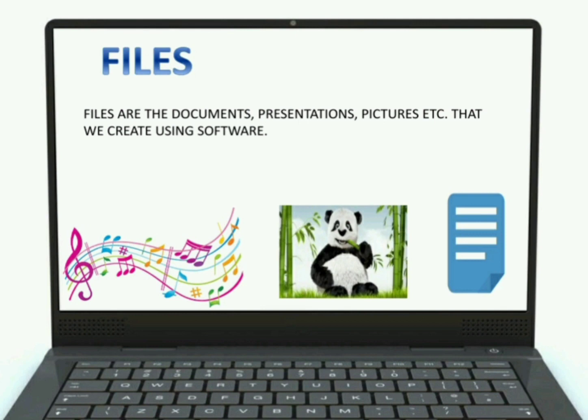Now we give different names to our files so we can access them easily when we want to review them or in any other need. Suppose you save your classwork onto your laptop or your desktop and you give it the name classwork of computer. After a few days, if you want to revise that, you just search classwork of computer, then that file will appear on your screen.